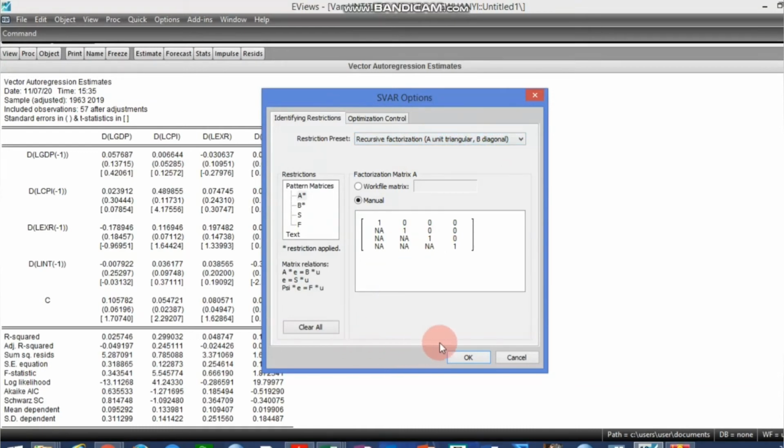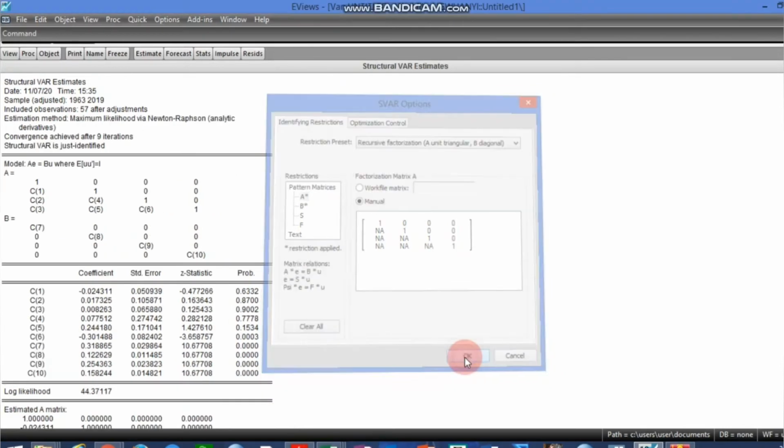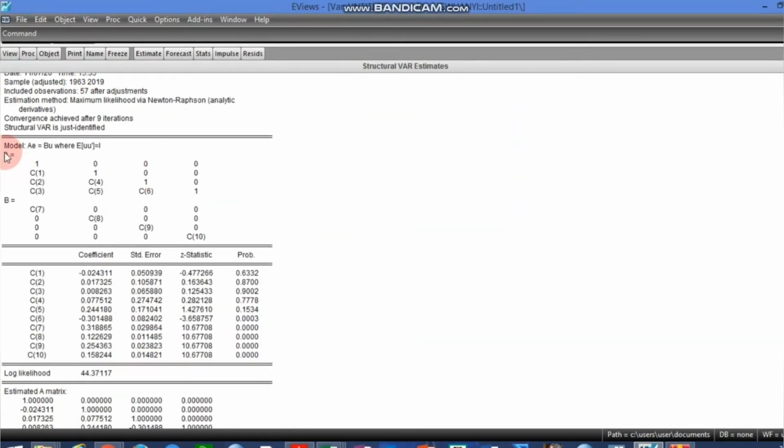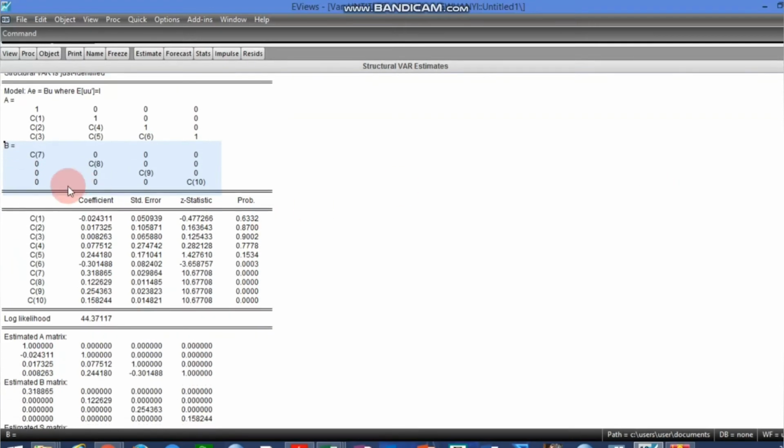The next thing is to click OK, and the estimate will come out. You can see the model specifications, you can see the matrix A specification, you can see the matrix diagonal B, and when you move further you are going to see the values of